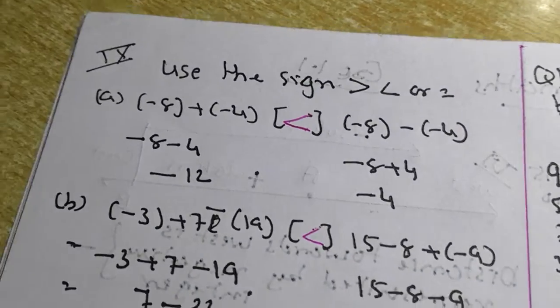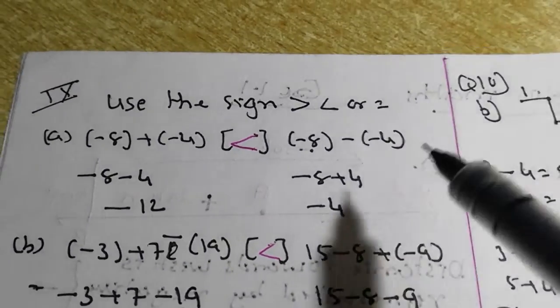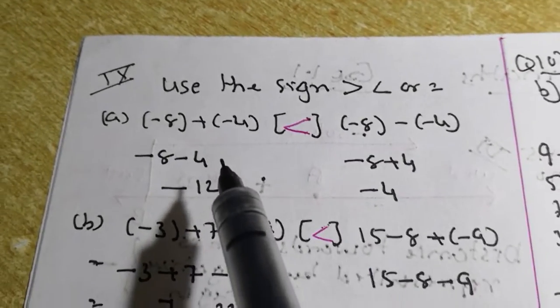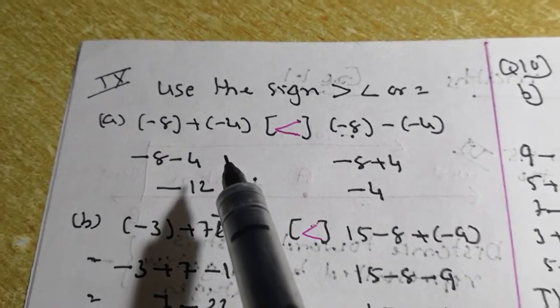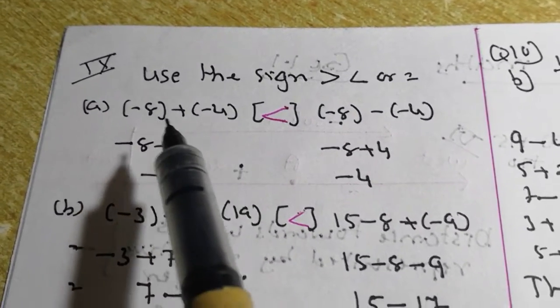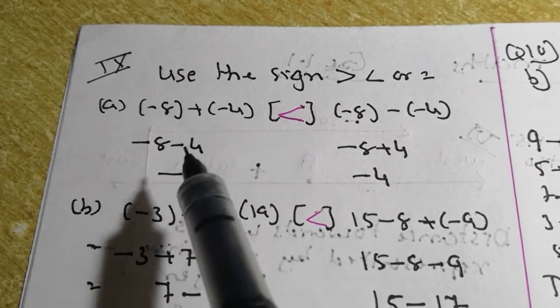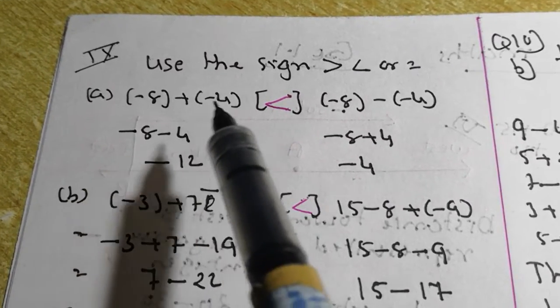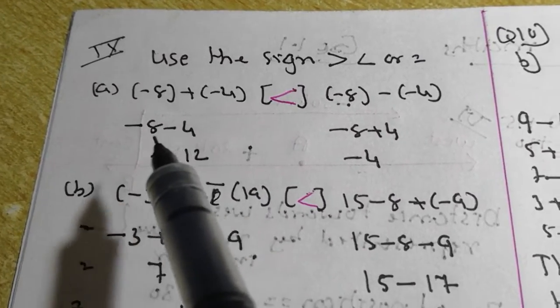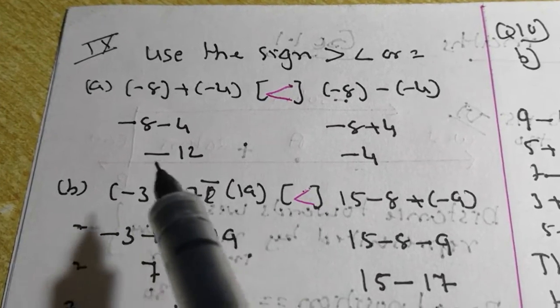Now you have to write the signs of greater than, smaller than and is equal to. Don't write the signs directly. You have to solve the sums. So here it is minus 8 plus (minus 4). I have solved that sum. Minus 8 as it is, plus of minus, so minus is plus. So 8 plus 4 is 12. Greater number sign, so minus 12.